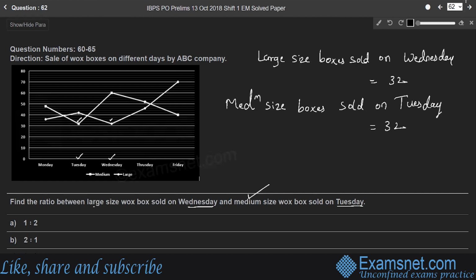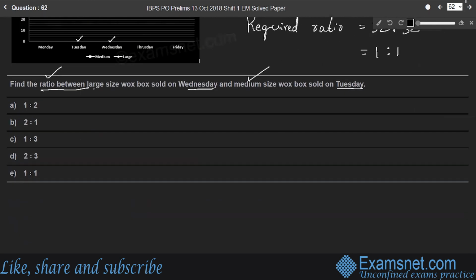So we have to find the ratio between these two numbers. Therefore, the required ratio is 32 is to 32, which is 1 is to 1. Therefore, look at the options. Option E, 1 is to 1, is the ratio between large size Vox box sold on Wednesday to medium size Vox box sold on Tuesday.